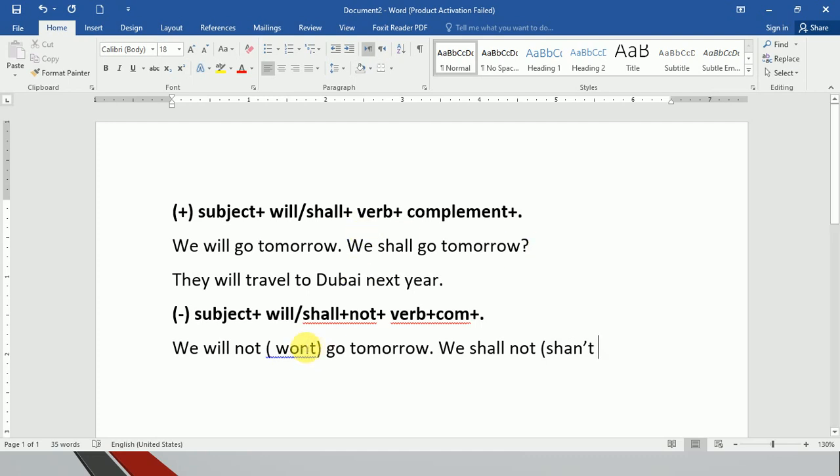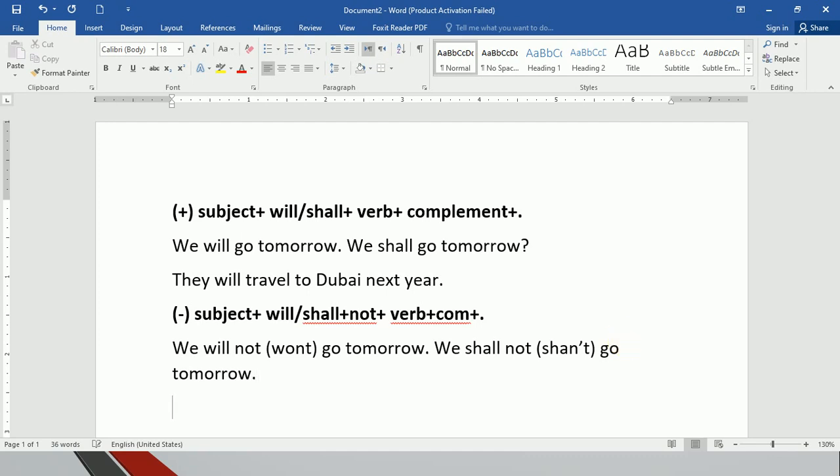And the contracted form of will not is won't, and the contracted form of shall not is shan't. You can go through and find it. So shan't is this contracted form. Now let's move on. We shan't go tomorrow. Now this is the negative one.